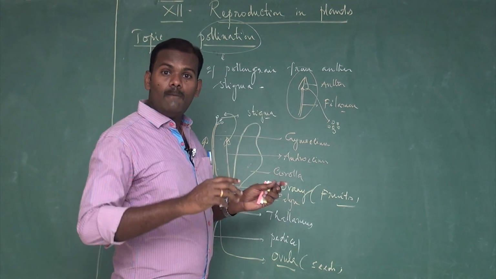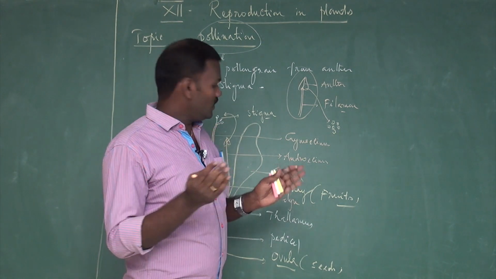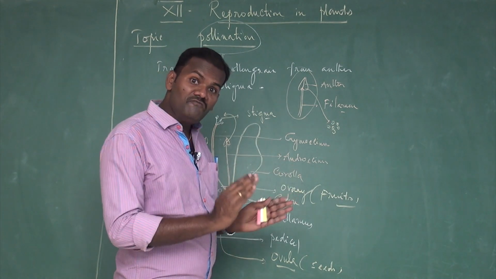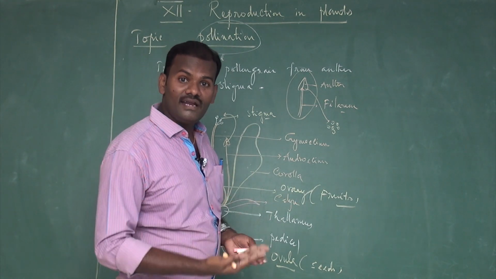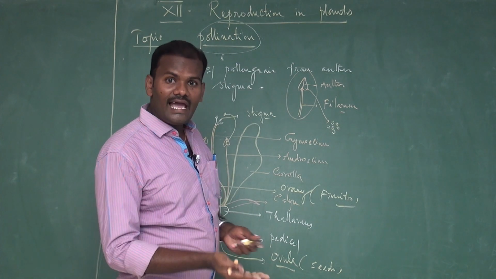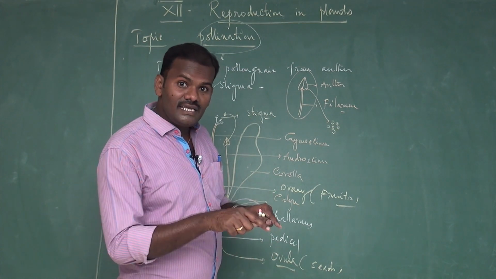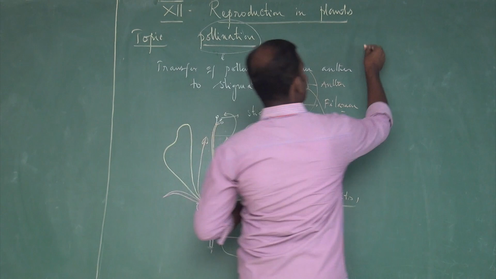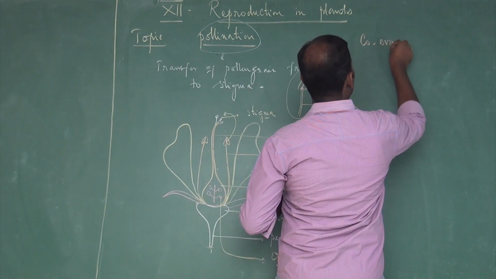For that purpose, both the pollinator as well as the flowers have to be modified, both morphologically and genetically. They exist in co-evolution.